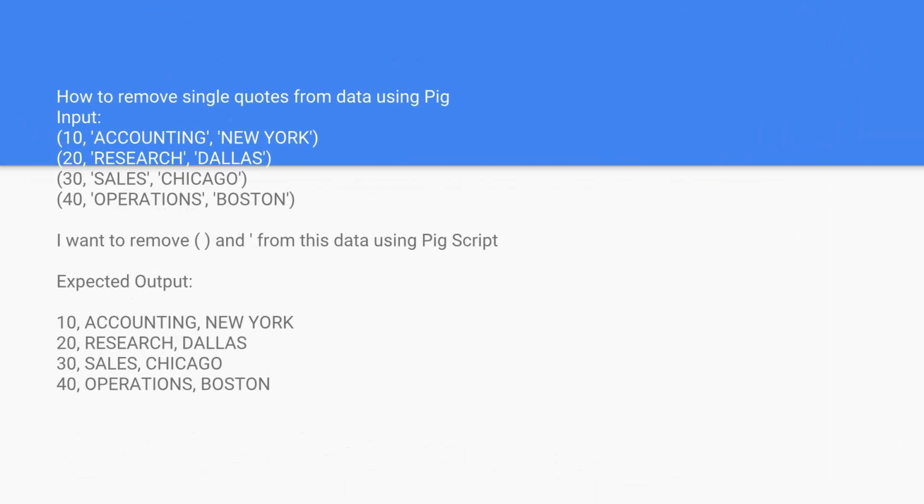Welcome back. In this section, we are going to discuss a scenario-based question in which we want to remove single quotes and curly brackets from a line using Apache Pig. So we have four lines which start with a curly bracket, and the second and third columns have single quotes. So basically we want to remove the single quotes as well as the curly bracket. The expected output has been shown to you on the screen.